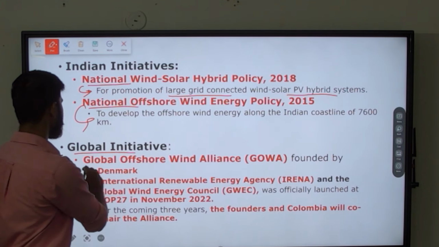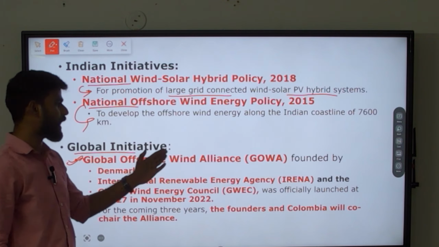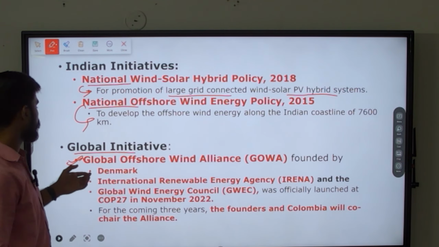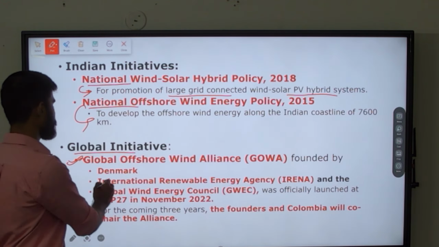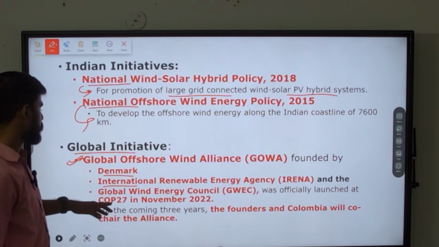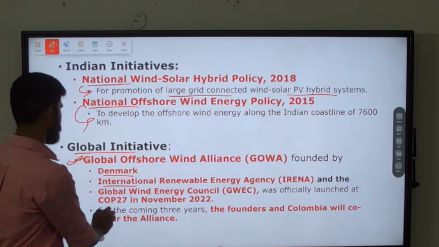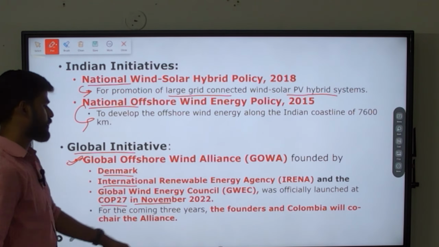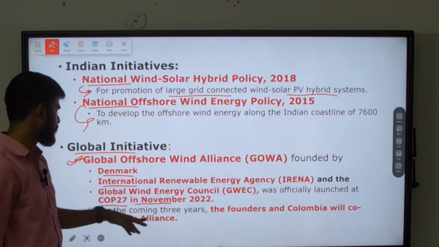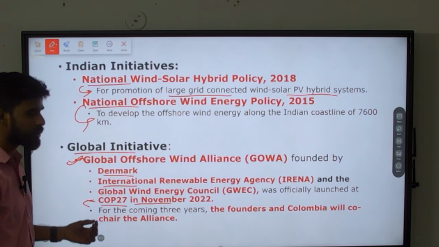Next is a global initiative. We have this recent initiative, the Global Offshore Wind Alliance, GOWA, founded by Denmark, the International Renewable Energy Agency and the Global Wind Energy Council. We already saw this council. When was it launched? In 2022, last November, during COP27, the Conference of Parties 27.